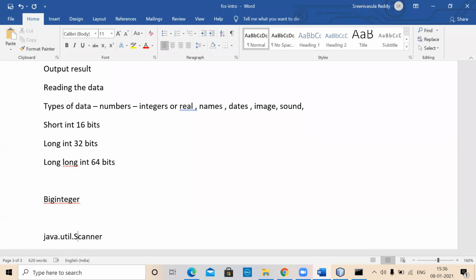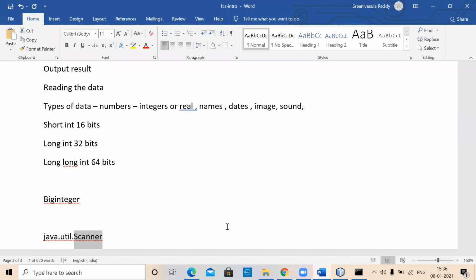This Scanner class can be used to read various types of data. If you want to read an integer, you can do that. If you want to read a real number, you can do that. If you want to read a name, a string name is nothing but a string of characters, so you can read a string, you can read a name. But dates and all, you cannot do that straight away. That is a different issue, because you then have to understand what a date is.